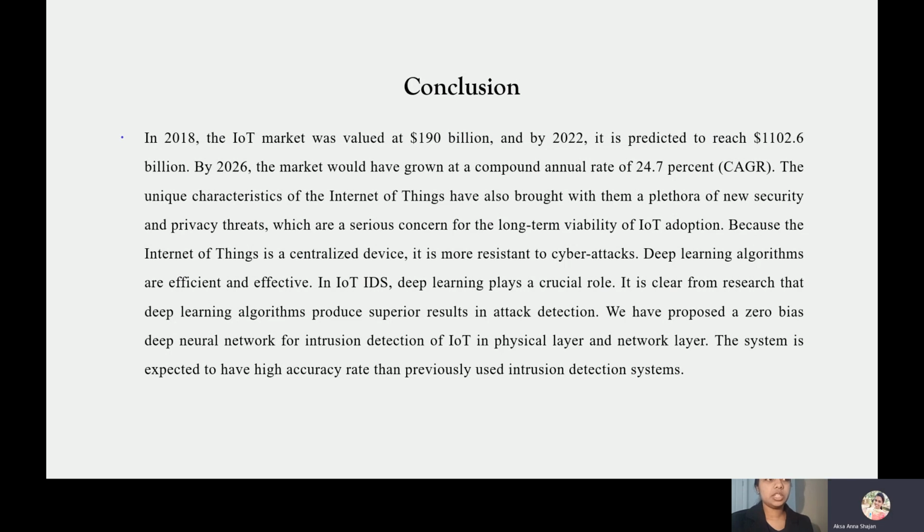Conclusion. As we all know, there is a great increase in IoT devices. The chances for attacks also increase. So it is very necessary to protect the IoT devices. Attacks like Mirai use IoT devices as bots to perform large DDoS attacks. In IoT IDS, deep learning plays a crucial role. So we have used deep learning technology and we have proposed a zero bias DNN for intrusion detection. The system is expected to have a higher accuracy rate than previously used intrusion detection systems.